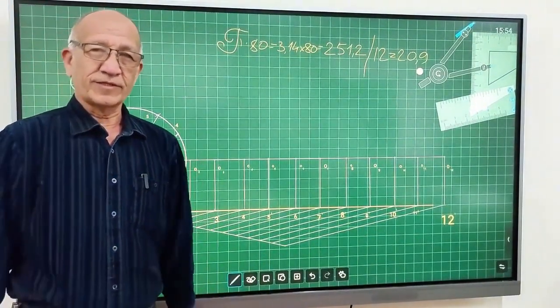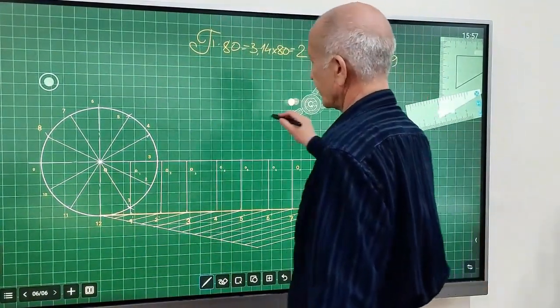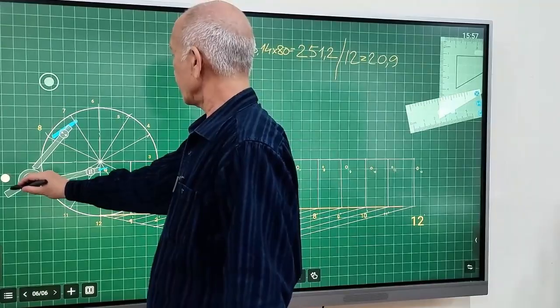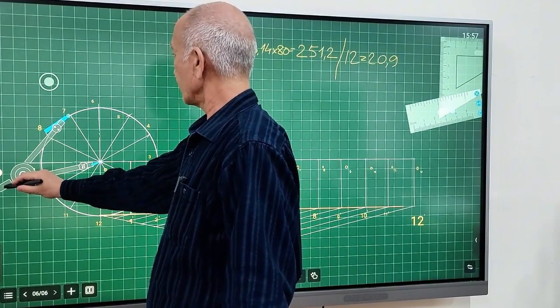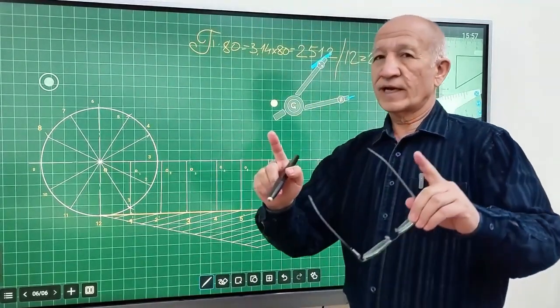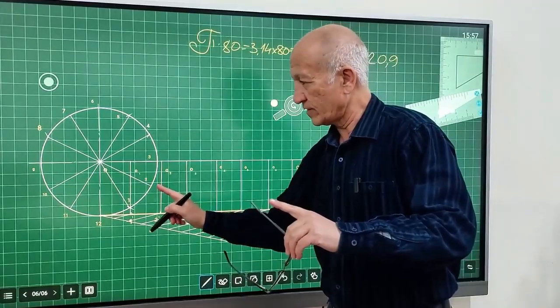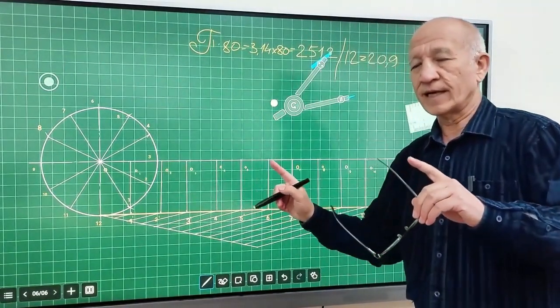Let's go back to the main spot. For that, we take the compass. We don't change the radius. Is that right? Careful, don't change it. But you have to be careful not to move it right here. If you learn this one step, the rest will be easy for you. Let's do the example.